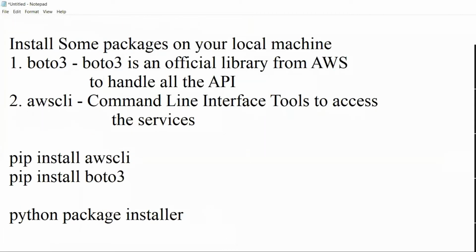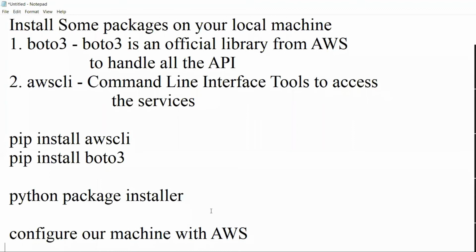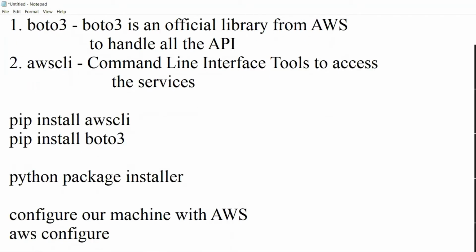Now the packages are installed. Now we need to configure our machine with AWS. How to do that? There is a command called aws configure.